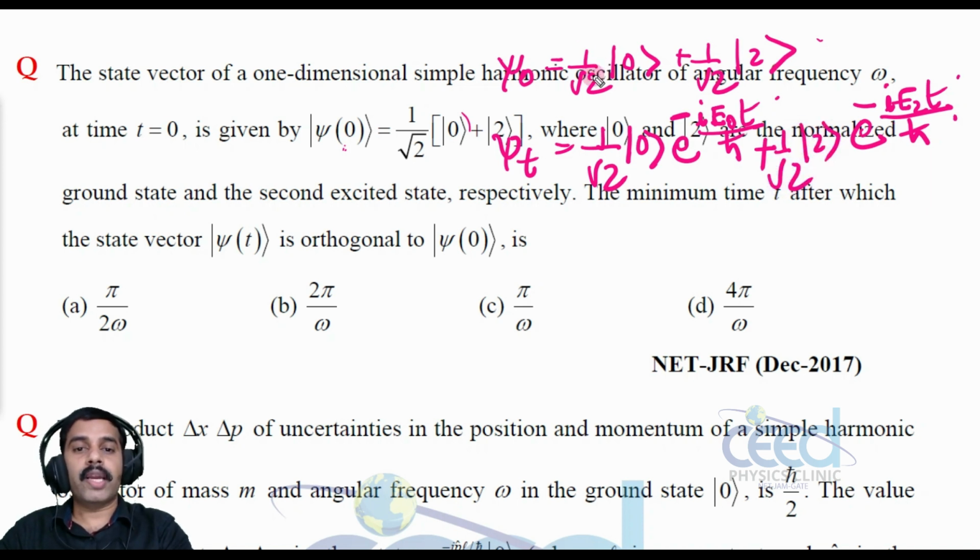So after the time t, this psi 0 wave function should be in this state, right?